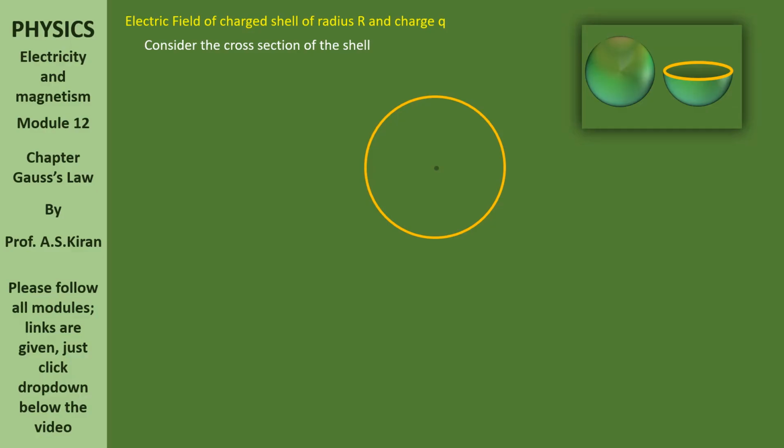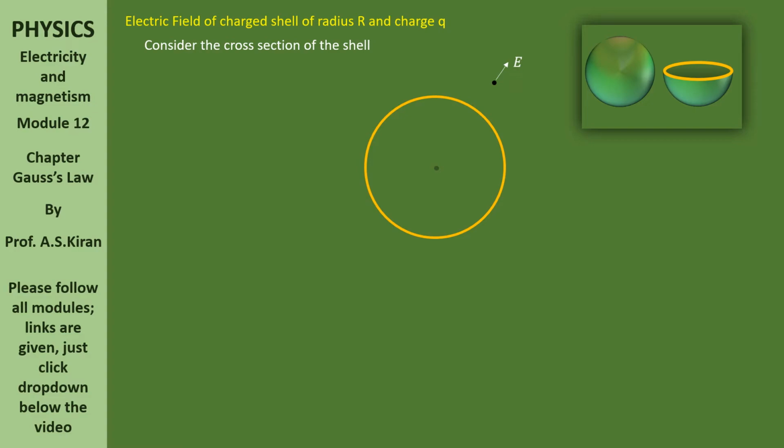Able to understand? Where is the charge? On the surface. The shape considered here is hollow. Now, for this charged shell, we are going to discuss the electric field outside, on the surface, and inside the shell. There will be many cases. Don't worry about that. One by one we will discuss.